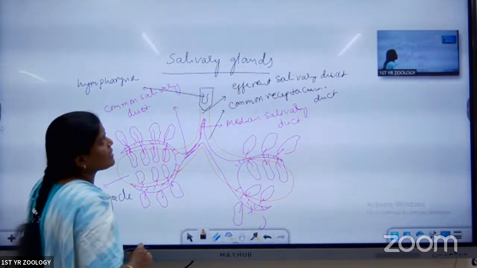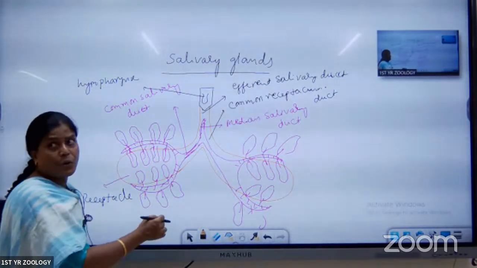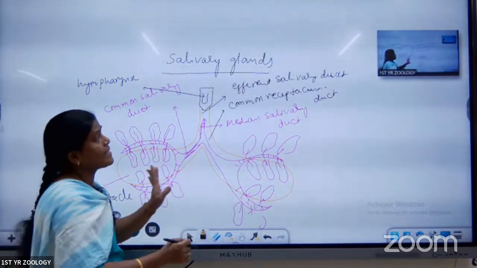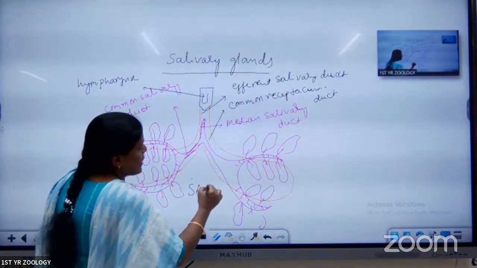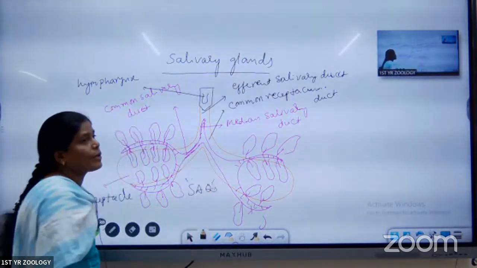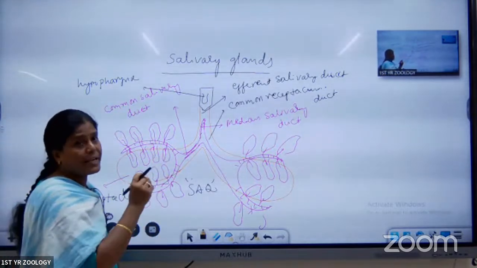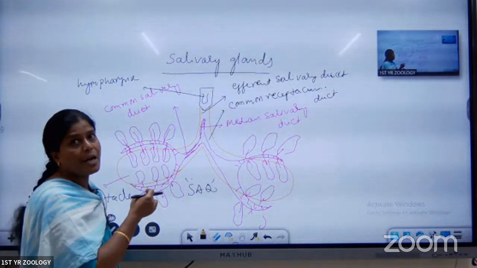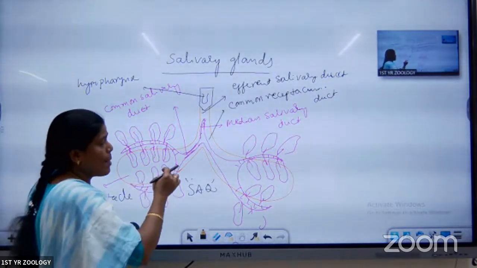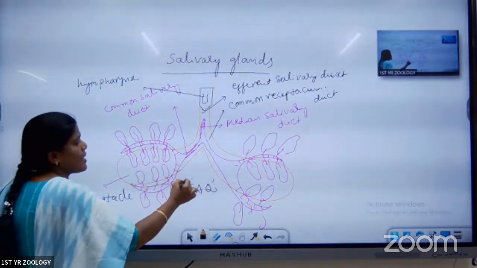This is about the digestive system of the cockroach, and this diagram is also important for the SAQ. From Periplaneta, three SAQs are important, and they are diagrams. The first diagram is this one. The second diagram is the mouth parts. The third diagram is the ommatidium. Among these three diagrams, one will come compulsorily. Clear? That's why this is an important diagram.